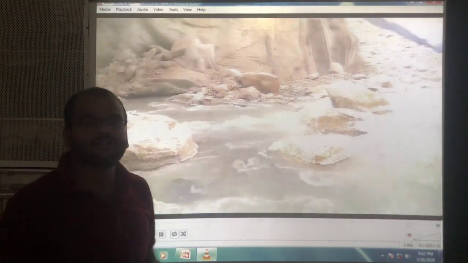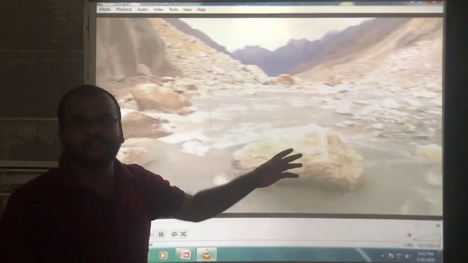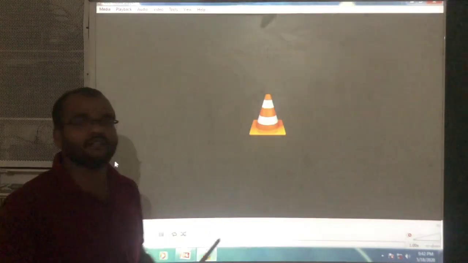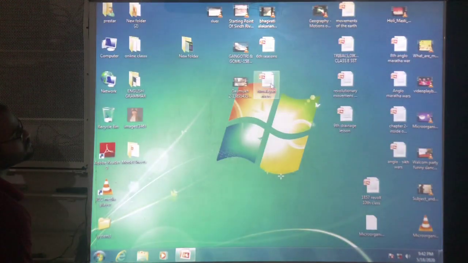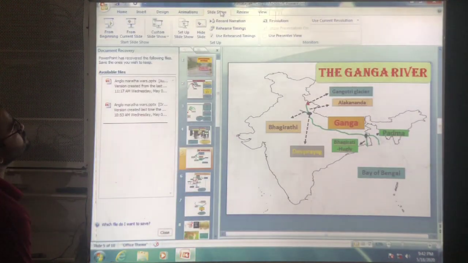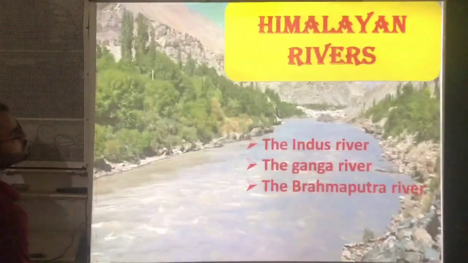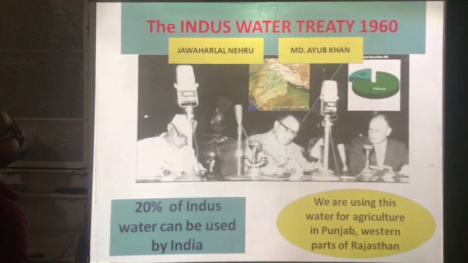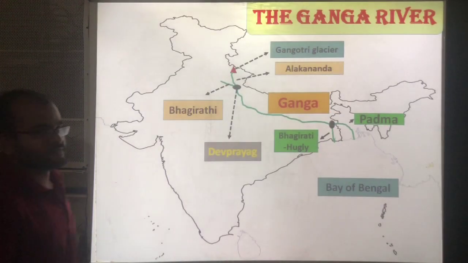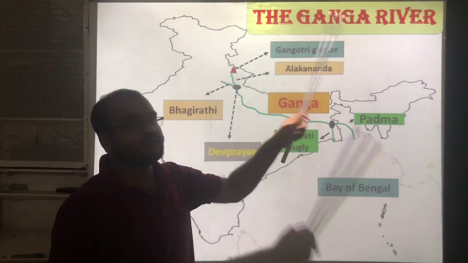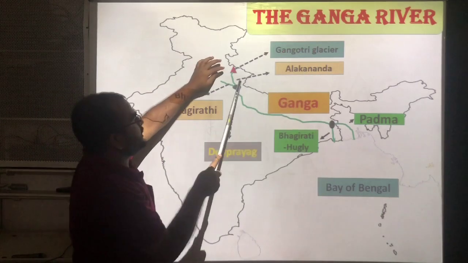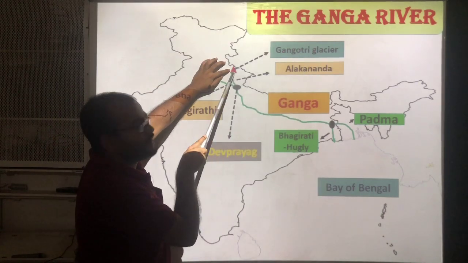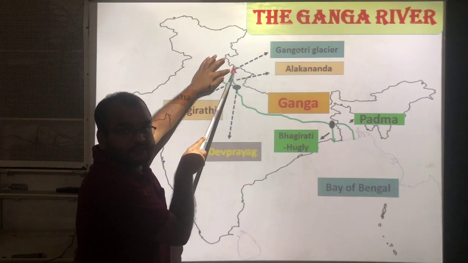Now let us discuss its origin and tributaries, through which places it is flowing, everything. The Ganga river or Ganga river system. See here, one red color triangle.